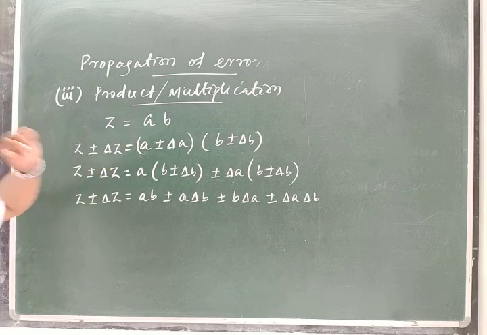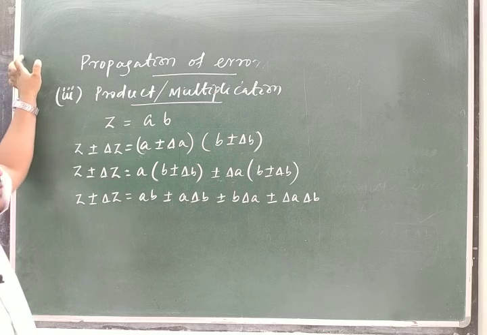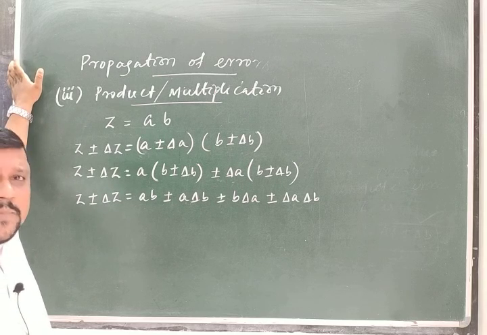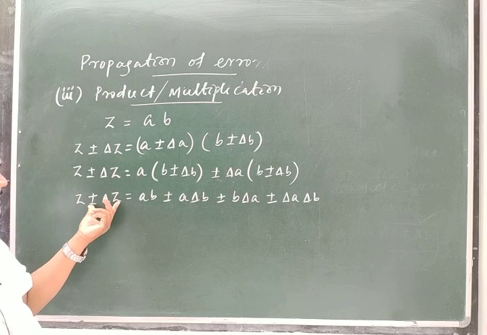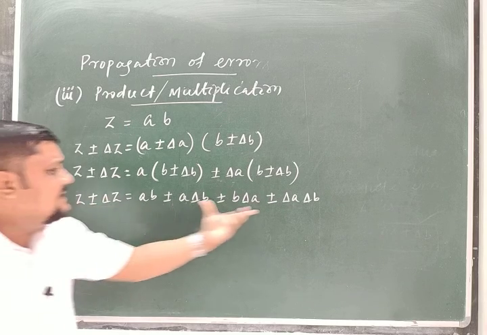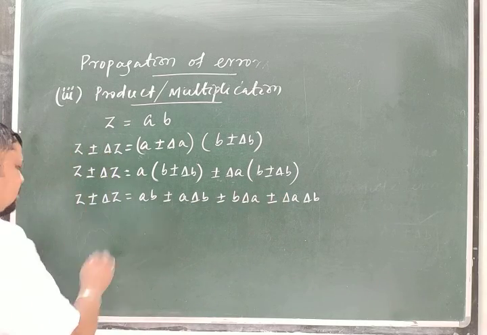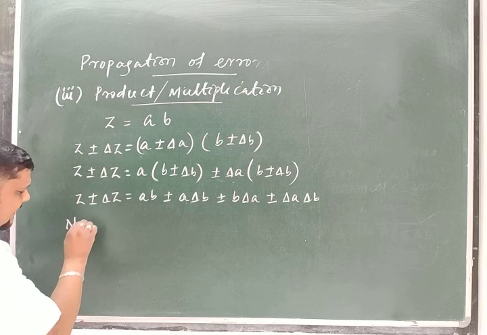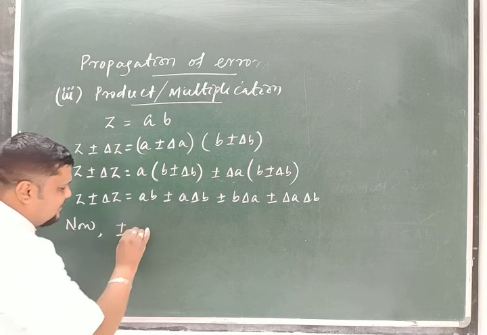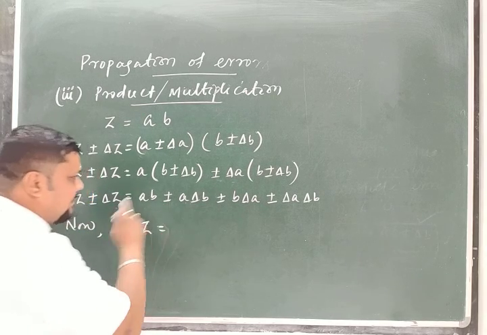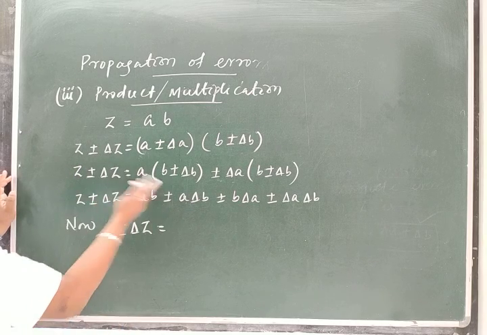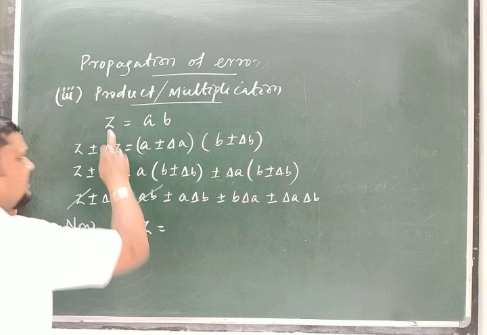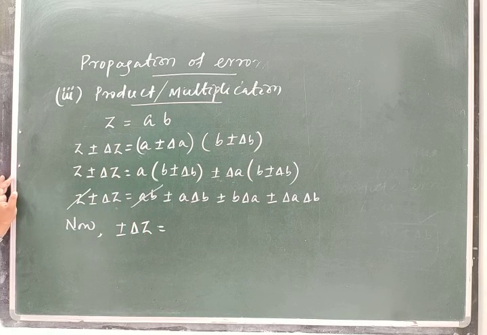And as you know, Z is equal to AB without the error. These are the measured values. Z is equal to A into B. So this Z must be equal to AB, and this error part, plus or minus delta Z, must be all these other quantities. So by equating both sides, Z is equal to AB, so that gets cancelled.